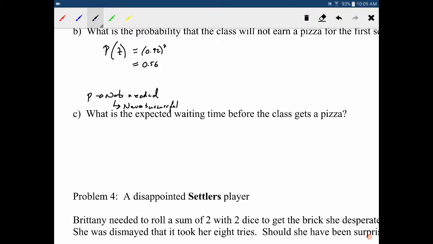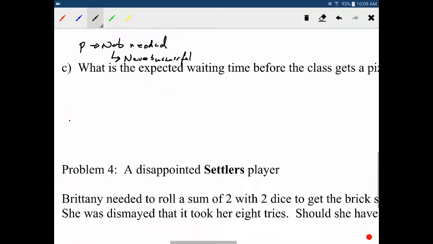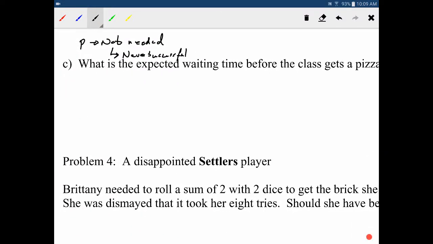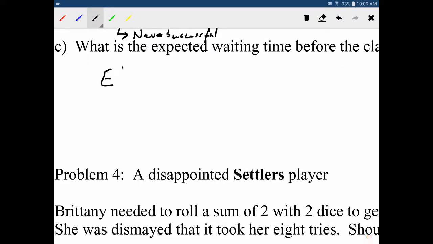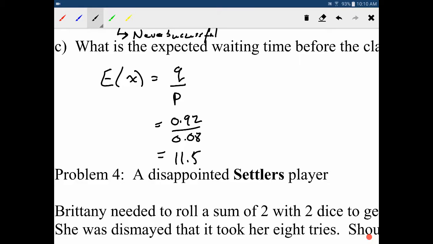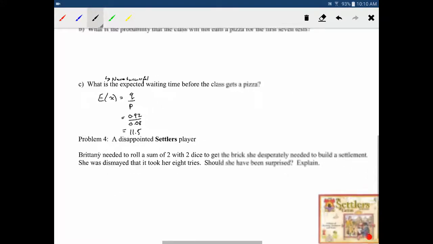So, what is the expected waiting time before the class gets a pizza? So how many tests do we figure we're going to write before we finally do get our pizza? So again, our Q values and P values are the same. We're just using expected value. And this is something you don't have to write out P and Q unless they change within multiple parts of a question. So we can just jump straight to Q over P, which gives us 0.92 over 0.08, which equals 11.5. So we expect to fail 11.5 times before we finally get a pizza party.